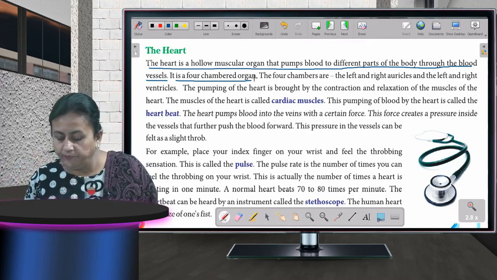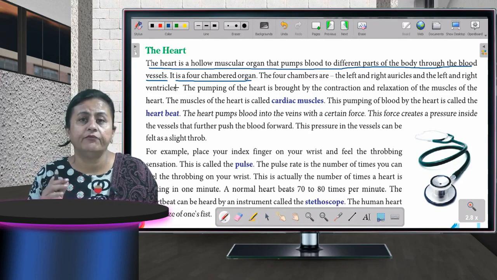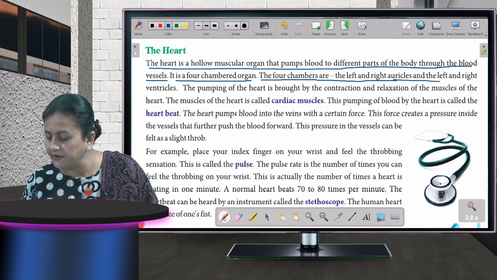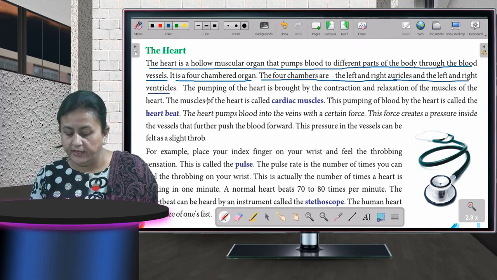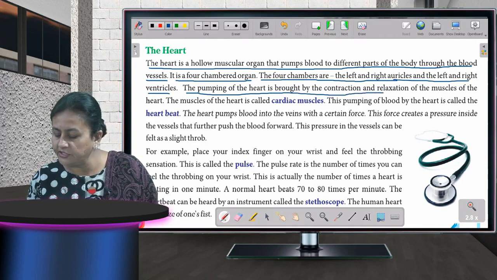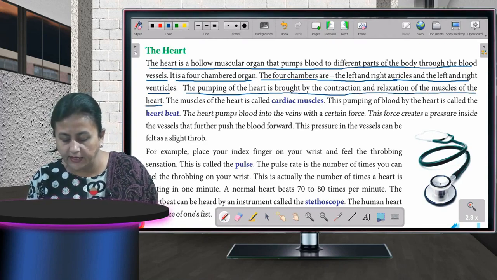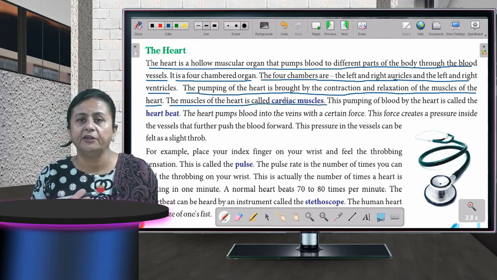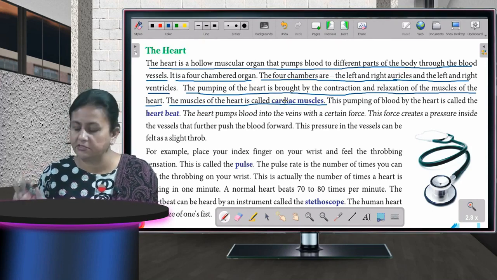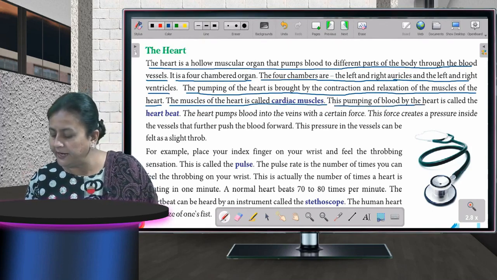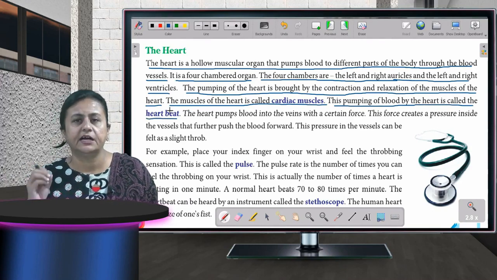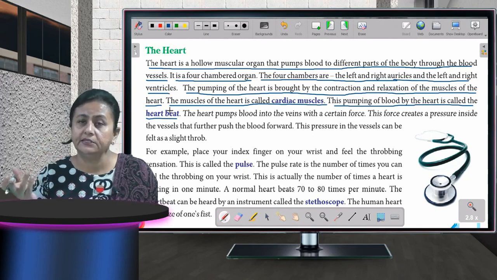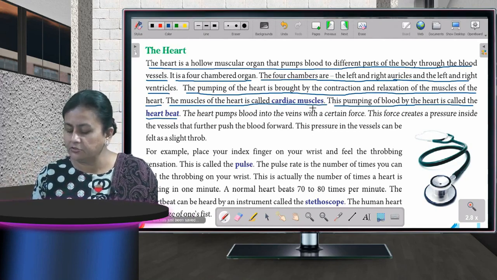Fine. Now, as I told you, the heart is 4 chambered. The 4 chambers are the left and right auricles and left and right ventricles. The pumping of the heart is brought about by the contraction and relaxation of the muscles of the heart. The muscles of the heart, what do we call them? We call them cardiac muscles. This pumping of blood by the heart is called the heartbeat. What is heartbeat? Dhak, dhak, dhak, like that, right?